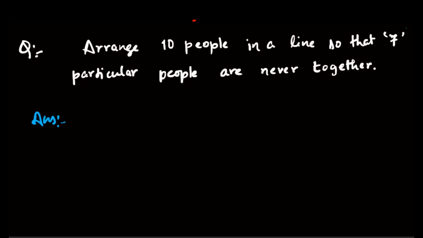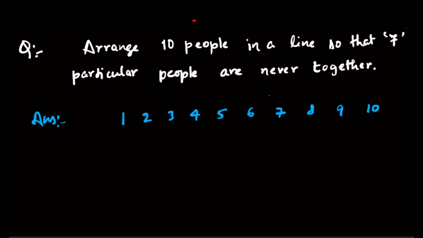Arrange 10 people, 10 different people are there. So I can mention 1, 2, 3, 4, 5, 6, 7, 8, 9, and 10. Out of 10 different people, because people are unique, they are distinct from one another. Then it is saying that in a line, 7 particular people are never together.